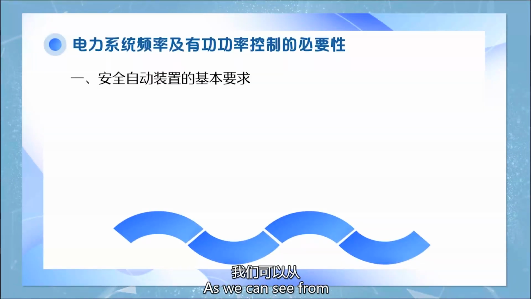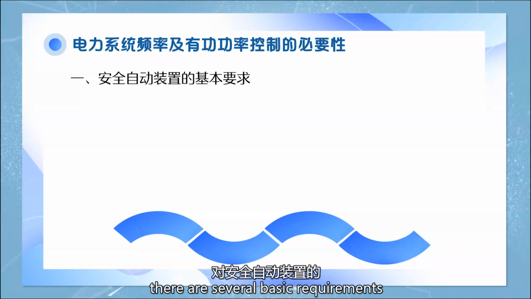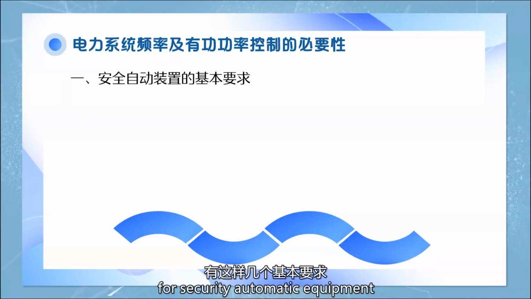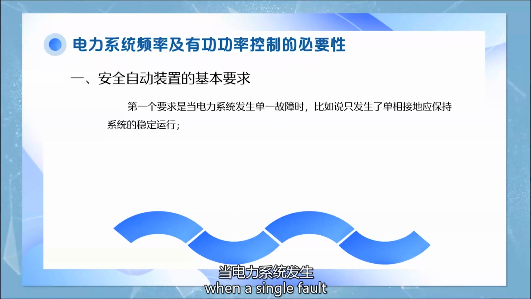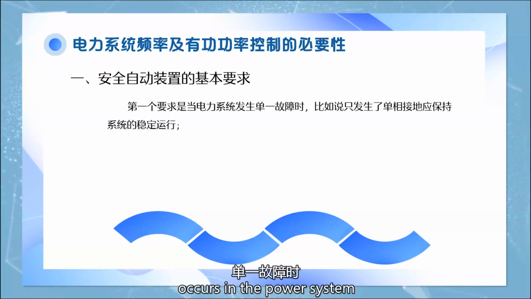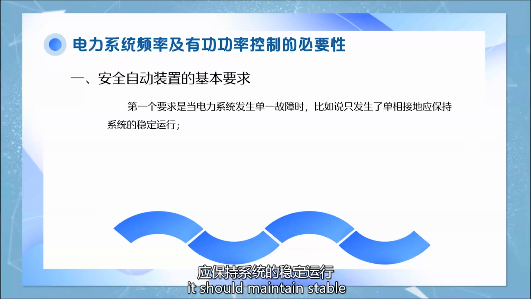As we can see from the guidelines of the security automatic equipment, there are several basic requirements for security automatic equipment. The first requirement is that when a single fault occurs in the power system, for example, only a single phase grounding occurs, it should maintain stable operation of the system.